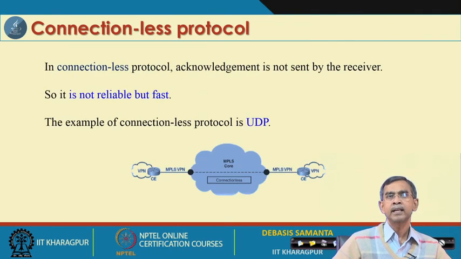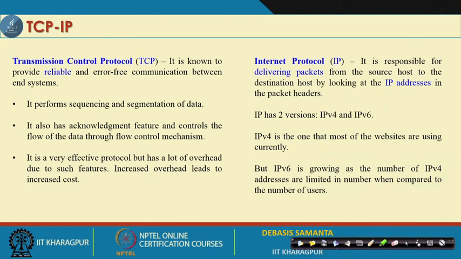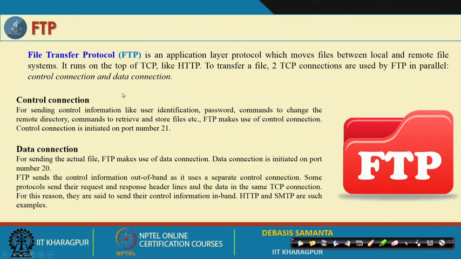And so, these are the connectionless and connection oriented protocols as we have discussed, and then TCP/IP is also one protocol which is basically more reliable as well as fast. Usually a connectionless protocol is not reliable, however it is fast, whereas a connection oriented protocol is highly reliable, but it is not so fast. On the other hand, TCP/IP is a combination of both connectionless and connection oriented protocols, which is reliable as well as very fast.